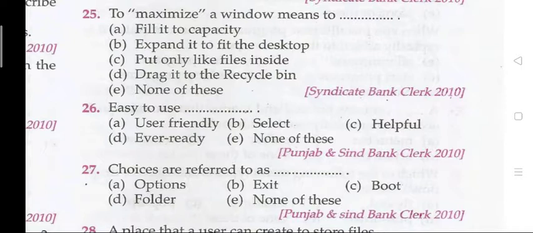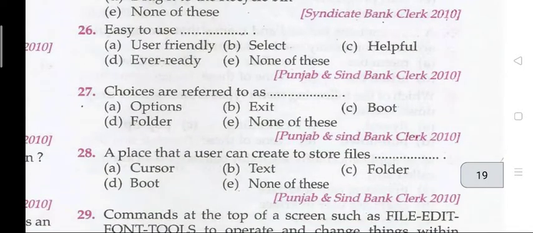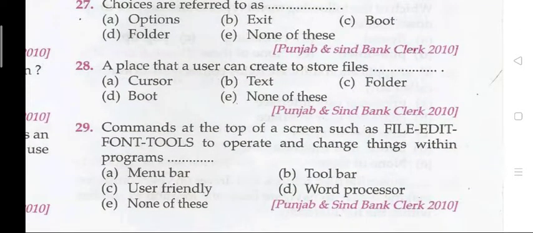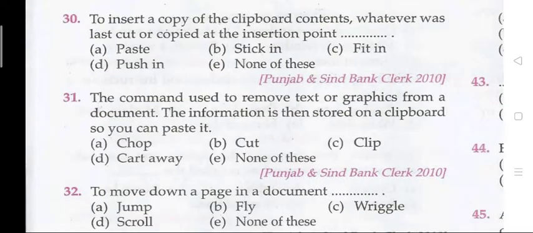Question 26. Easy to use, a user friendly. And question 27. Choices are referred to as. B, exit. Question 28. A place that users can create to store files. C, folder. Question 29. Commands at the top of a screen such as file, edit, font, tools to operate and change things within the program. The right answer is A, the menu bar. 30.